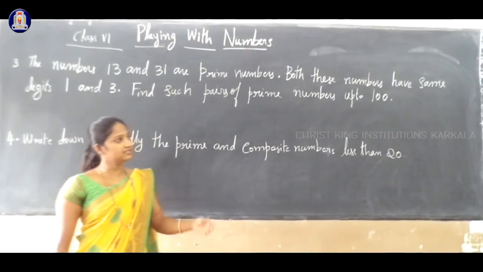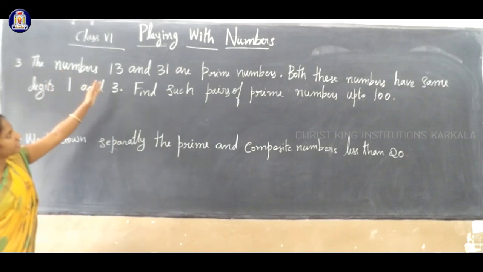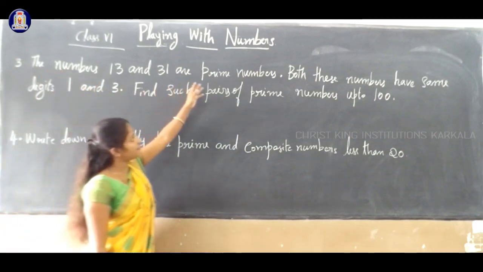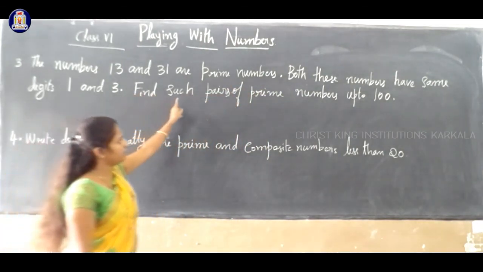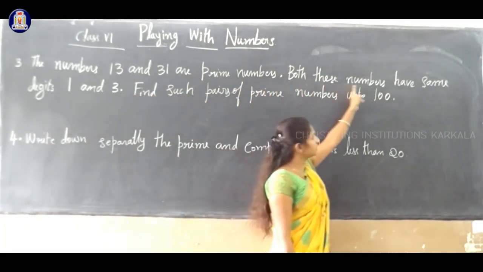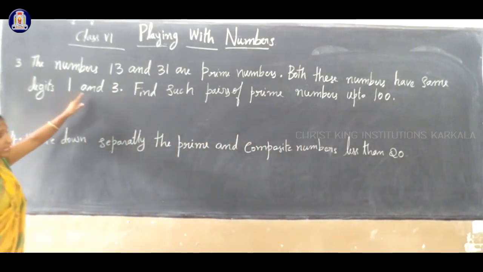Okay. So your next question is, the numbers 13 and 31 are prime numbers. 13 and 31 are prime numbers. Both these numbers have the same digits, 1 and 3.